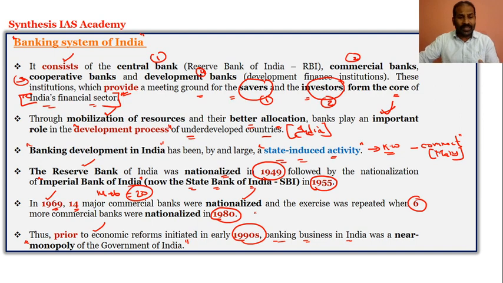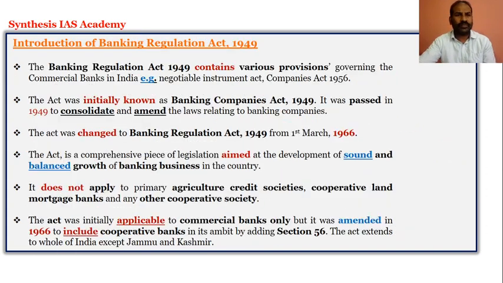That is the reason economic reforms have completely changed the scenario in regards to the banking system of India. That is why I have focused on the banking system of India.